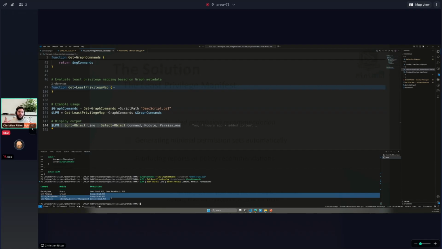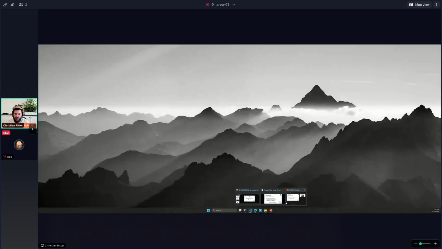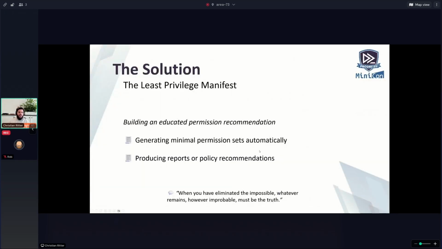But if you saw already how many permissions I could make use of, it's pretty fine that they are so reduced to this point, to be honest. So just let me check real quick how much time I have. Oh, I have 6 minutes left. This could be fine. So the solution.